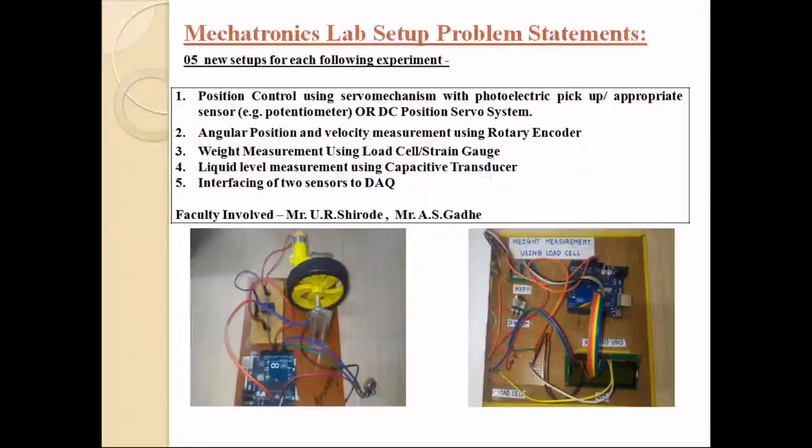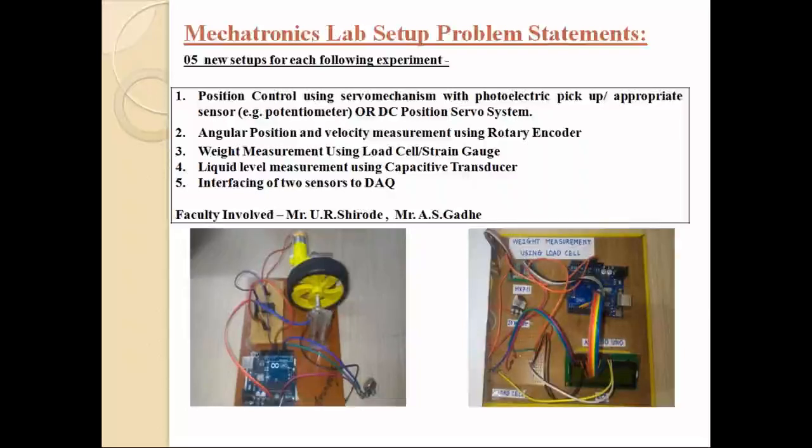Next one is the liquid level measurement. Nowadays in every society this problem occurs: when the tank is filled up completely, the water overflows, and too much water is wasted, because no one is there to switch off the motor, and it takes some time and water wastage can occur.